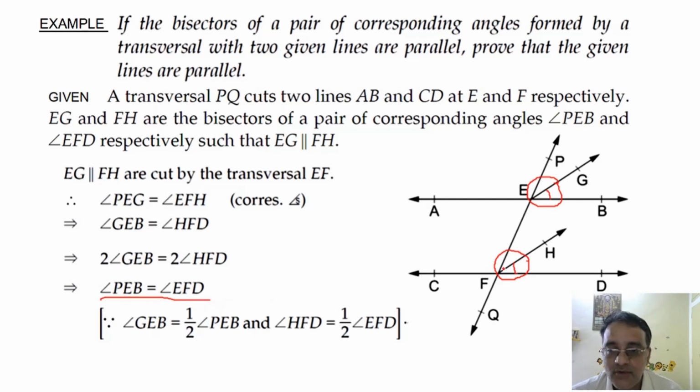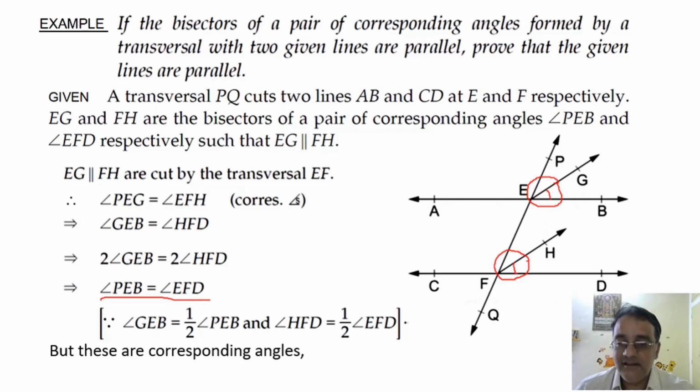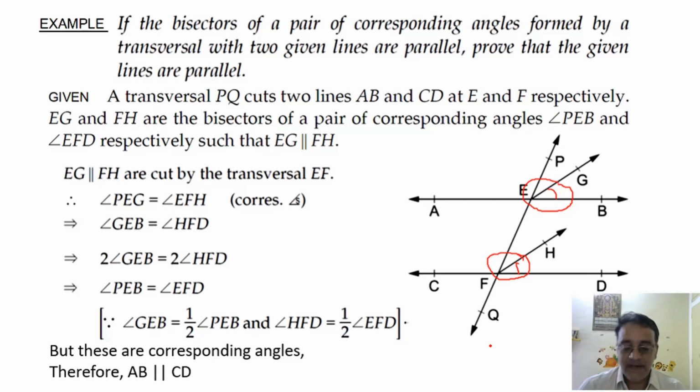Now these two are corresponding angles. ये समझ में आ रहा है कि नहीं? Yes, sir. These two are corresponding angles. So therefore AB is parallel to CD. Why? Corresponding angles axiom. Therefore AB is parallel to CD by the corresponding angles axiom. So any doubt in this question?